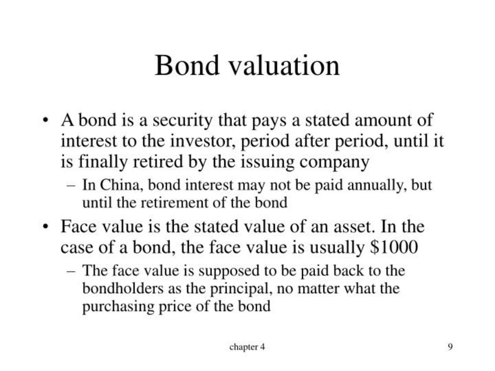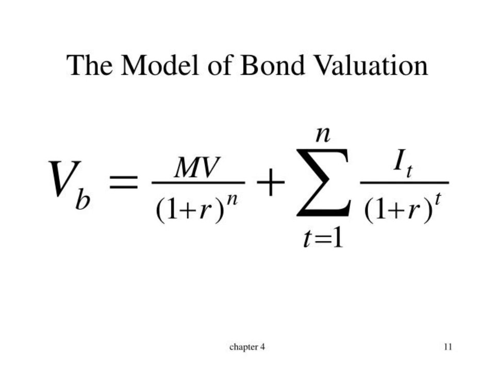Face value is the stated value of an asset. In the case of a bond, the face value is usually $1,000. The face value is supposed to be paid back to the bondholders as the principal, no matter what the purchasing price of the bond is. The model of bond valuation: VB is equal to MV over (1 plus r) to the power n, plus the summation from t equals 1 to n of It divided by (1 plus r) to the power t.